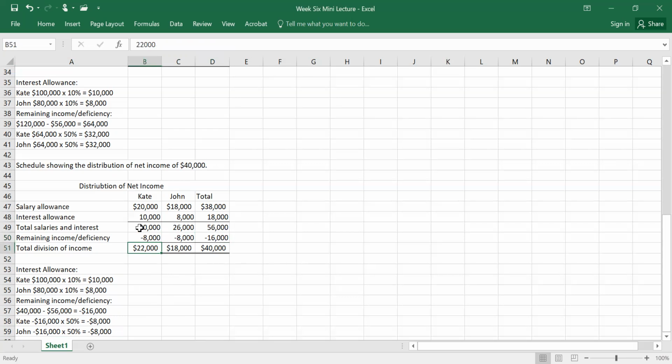So if you take the 30,000 minus 8,000, we have 22,000 total division of income for Kate. 26,000 minus 8,000 is 18,000 total division of income for John, and the total is 56,000 minus 16,000, which is our 40,000.